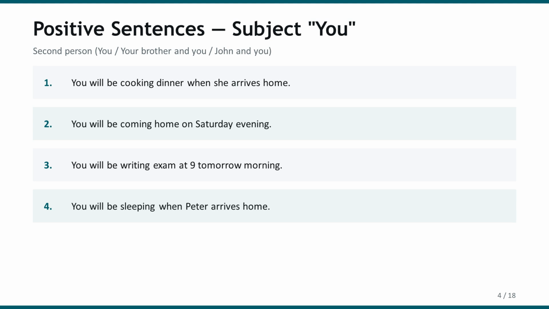Now let us look at sentences with the subject you. You can also replace you with phrases like your brother and you, or John and you. Here are the examples. You will be cooking dinner when she arrives home. You will be coming home on Saturday evening. You will be writing exam at 9 tomorrow morning. You will be sleeping when Peter arrives home. The structure remains the same. Subject, will be, and the verb in its ing form.